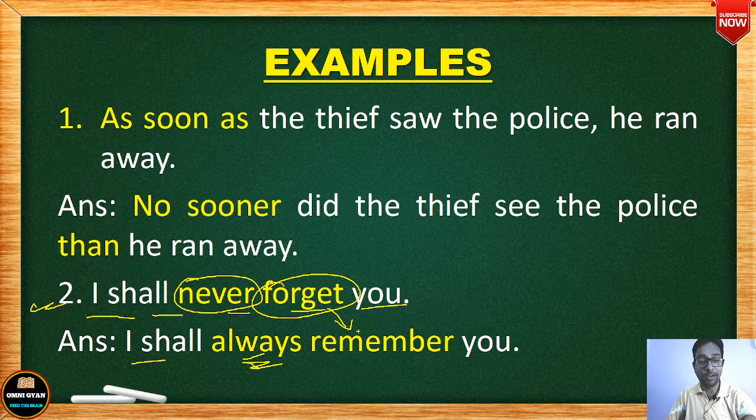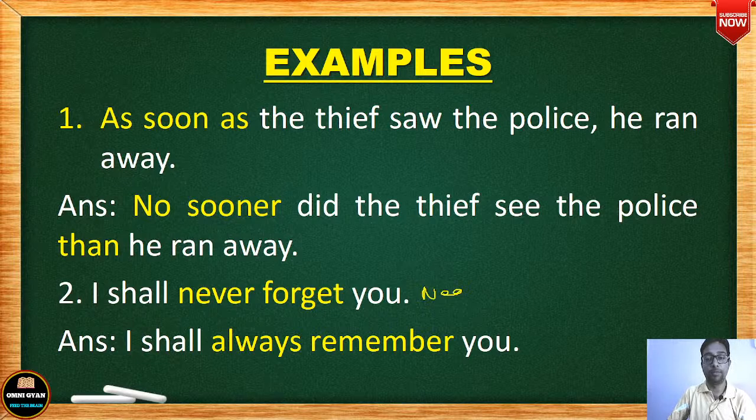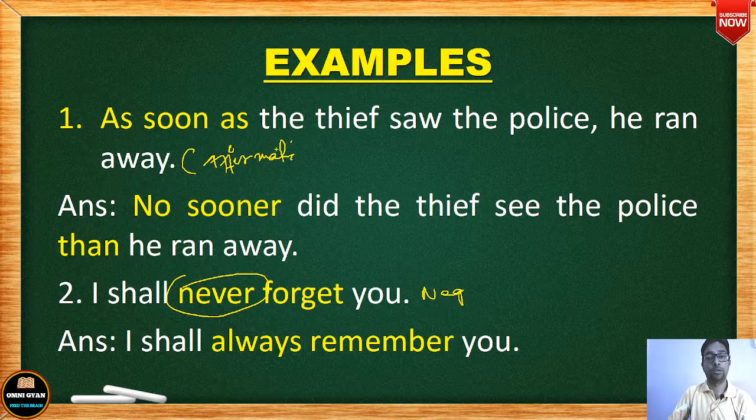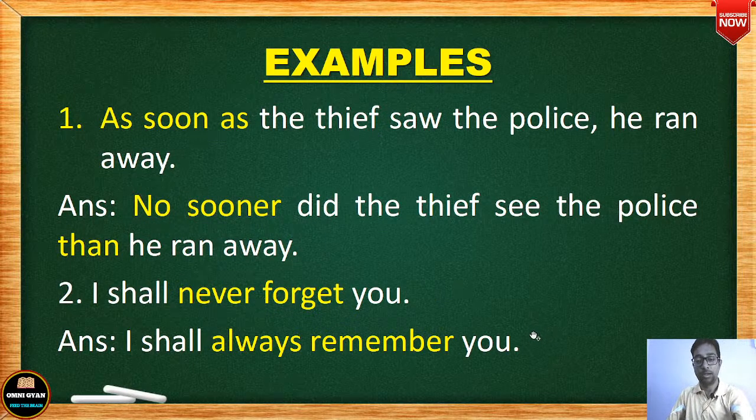So I shall never forget you means what? I shall always remember you. Same meaning na? I shall never forget you. This is in negative because there is never here. This is affirmative. I did not write here. This is affirmative. Why is this affirmative? Because there is no negative word. And this is negative. This sentence is negative because there is no. No is a negative word. So here never is a negative word. So I shall never forget you. This means what? I shall always forget का आपने opposite निकाल लिया. I shall always remember you. ठीक है? Next sentence देखते हैं हम लोग.